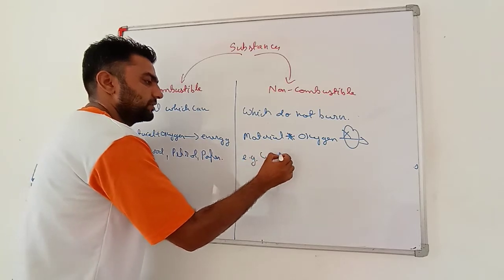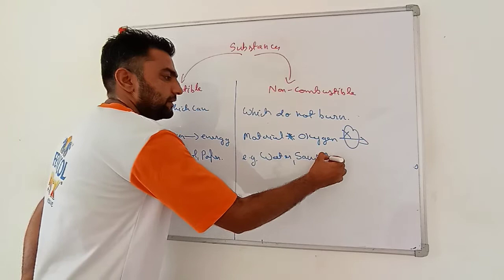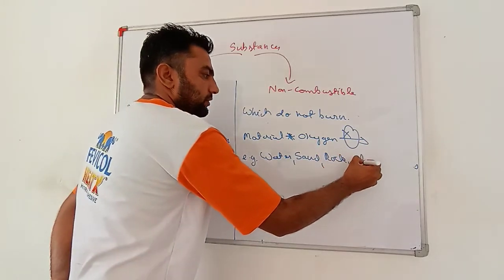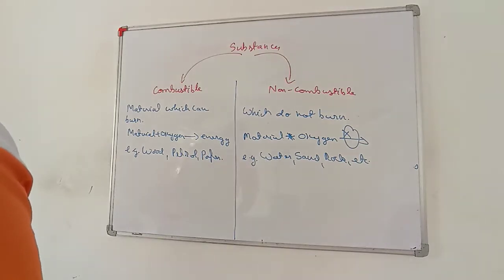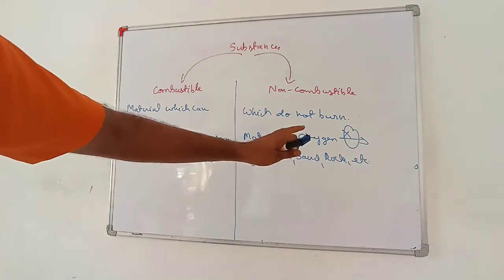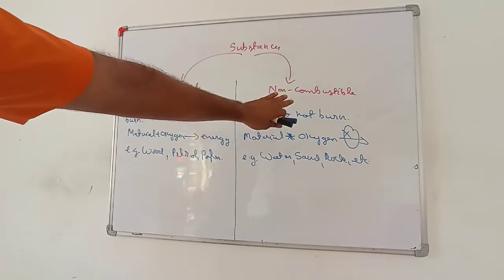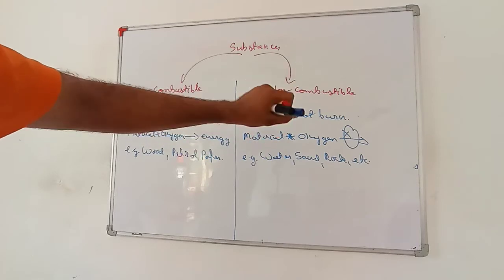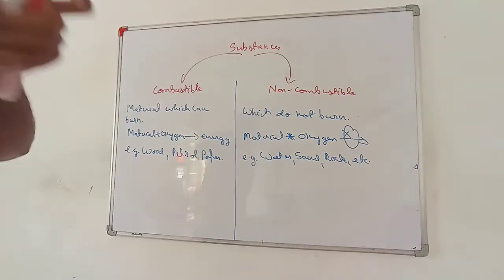Examples are water, sand, rock, etc. So as of now we are surrounded by many materials nearby us. Out of these, few materials are combustible and few are non-combustible. So obviously we can take out energy from those materials which are combustible.